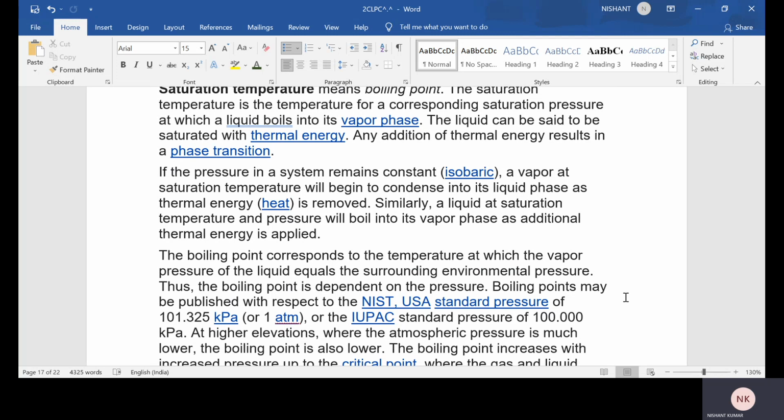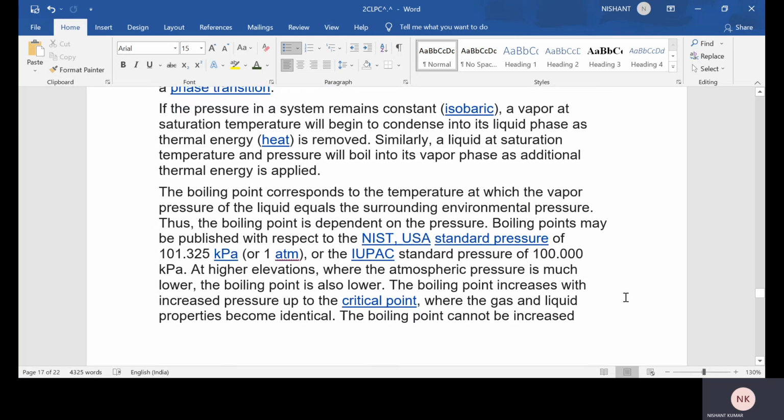The boiling point corresponds to the temperature at which the vapor pressure of a liquid equals the surrounding environment pressure. Thus, the boiling point depends on the pressure. Boiling point may be published with respect to the NIST USA standard pressure of 101.325 kilopascal, or 1 atm, or the IUPAC standard pressure of 100 kilopascal. At a high elevation, where the atmospheric pressure is much lower, the boiling point is also lower.